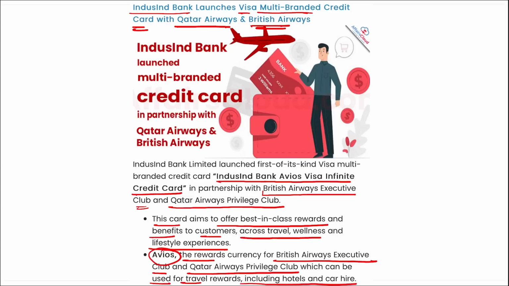So coming back, it was your IndusInd Bank. They have launched this Visa multi-branded credit card with Qatar Airways and British Airways. Correct. So with Qatar Airways and British Airways, IndusInd Bank tied up to launch this card. It will be powered by Visa, and the name here is IndusInd Avios Visa Infinite Credit Card. Correct.